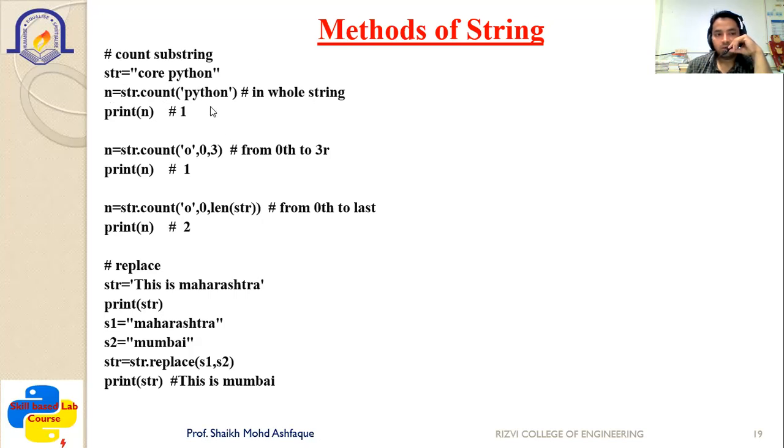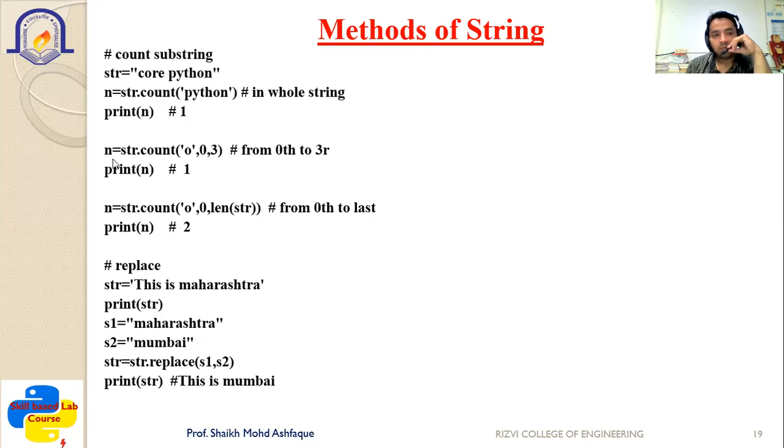And your main string is core Python, so Python appears how many times in the whole string? It will be only one time. So whenever you are printing the value of n, you can see the output is printed as 1, right? Next, you can also use a particular position to a particular position to find out the substring.